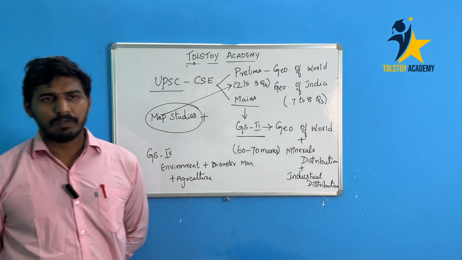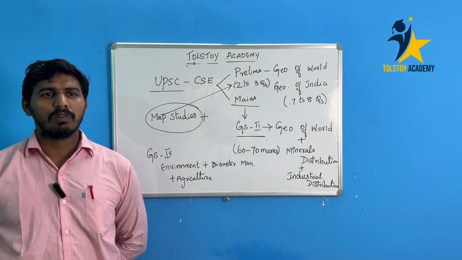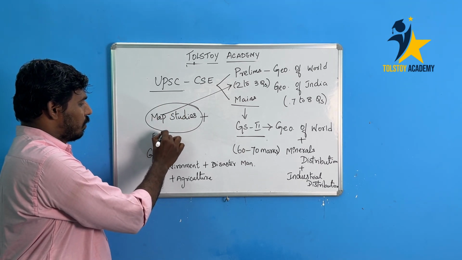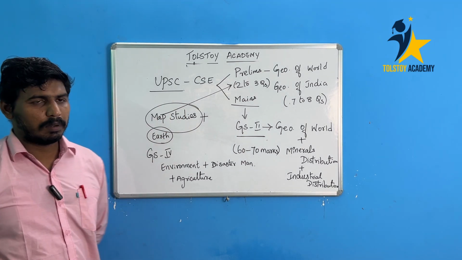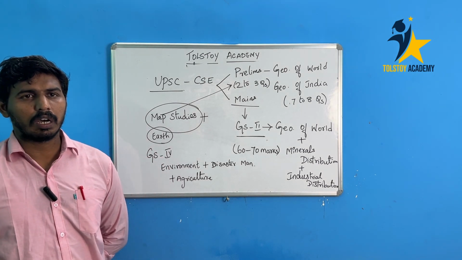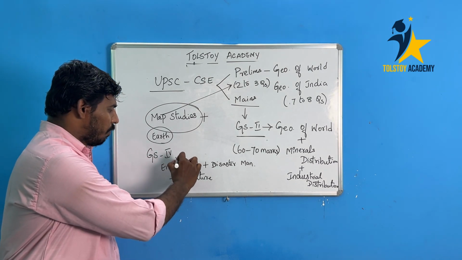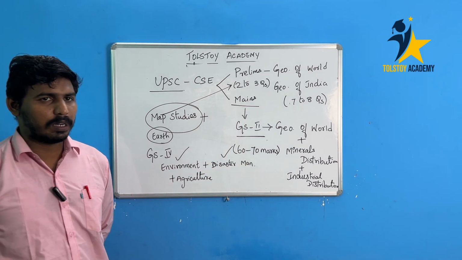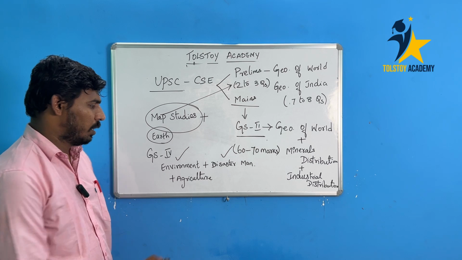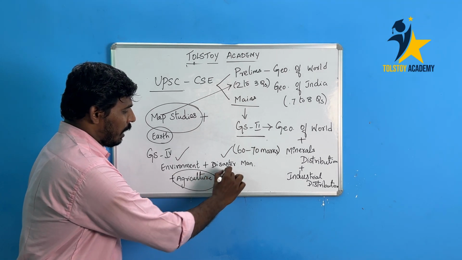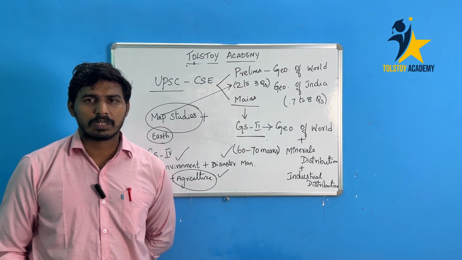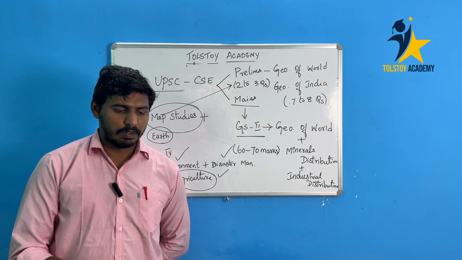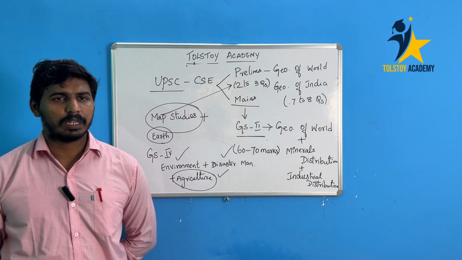So we get this much extra benefit when we have a strong hold in geography, because the subject teaches about the earth system. When we are very strong about the earth system, we can be strong in environment, in disaster management, that is natural events management, and in agricultural studies also. So that is the weightage of geography, which will help you in other subjects also.